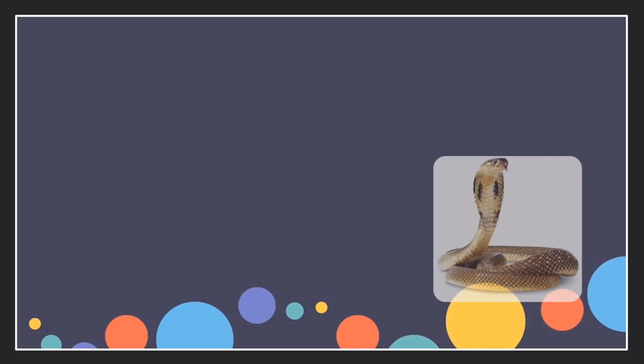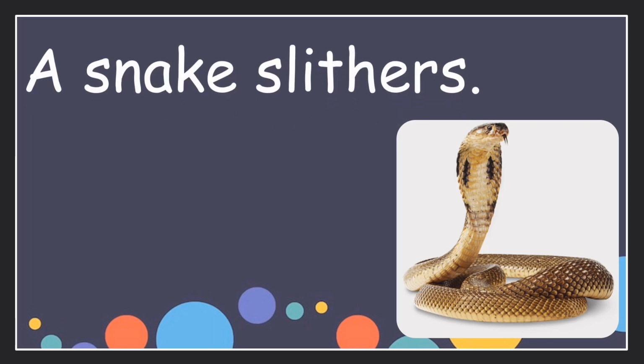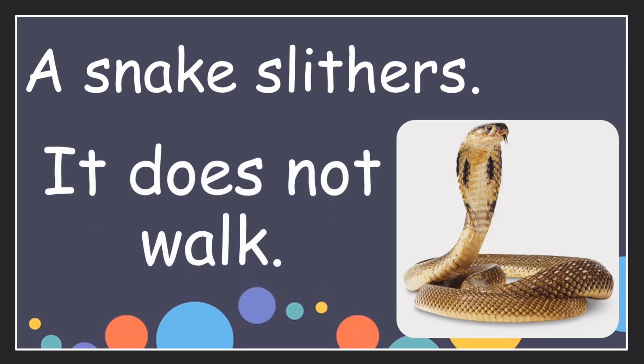Let's continue. What animal is this? Snake. Great job. What is the movement of a snake? That's right. The movement of snake is slither. Now we can say a snake slithers. One more time. A snake slithers. It does not walk.